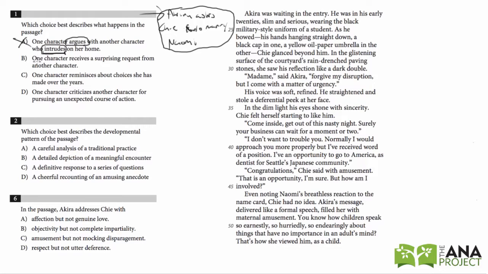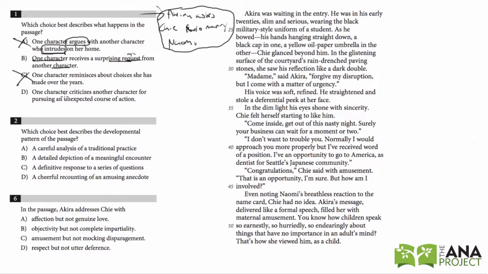That's wrong. One character receives a surprising request from another character. Well, we could keep this. It's not exactly what we said, but this does happen. One character, Chi, the mom, receives a surprising request. The request is to marry her daughter from Akira. So let's keep this. One character reminisces about choices she has made over the years. Okay, this is clearly wrong.